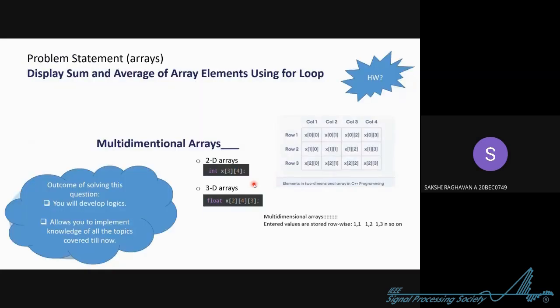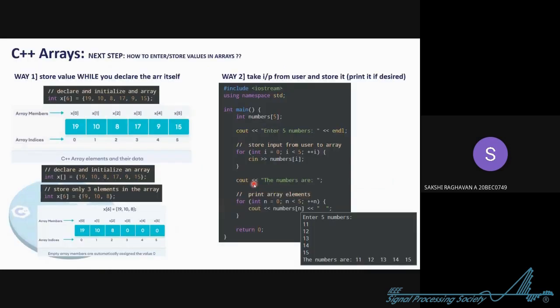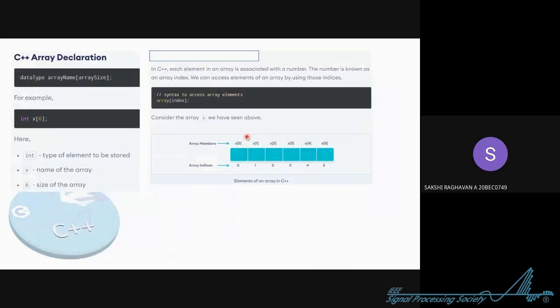Okay, so that was the topic of array. Any doubts till now? How do we enter a value at a specific index in an array? See, it's like this. In this code, you can see, right? Instead of taking a number, you directly see here.